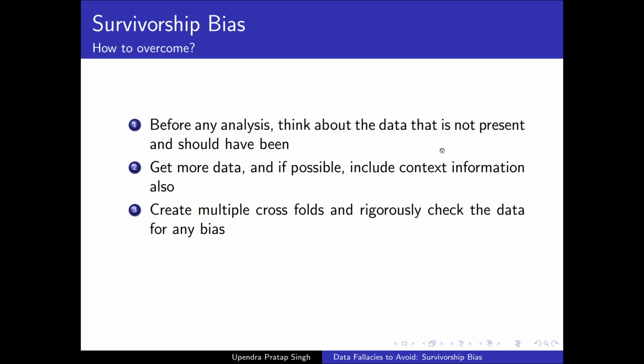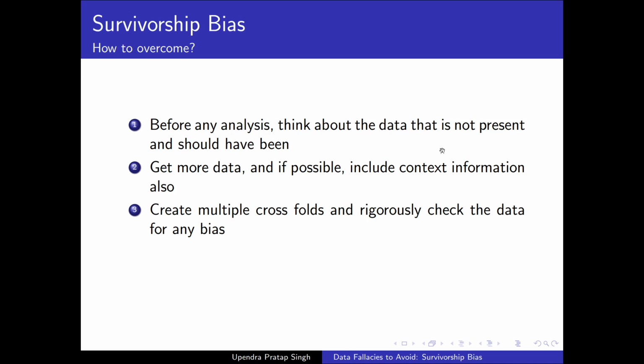Now that we have understood the basis of survivorship bias, let us also try to understand the different avoidance strategies. The first thing I would suggest is that before you go for any data analysis, think about the data that is not present and should have been. It is very tempting to look at the data, analyze it, and then go for modeling. However, one must also look at the data points that have not been put in the modeling stage, and satisfy oneself as to why those data points are not there. One must justify the selection process that led to the inclusion of those data points for the modeling purpose.